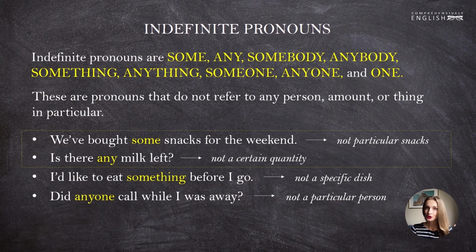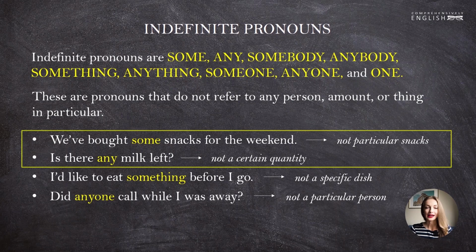Please note that in the first two examples, some and any are determiners. What makes them determiners? Those of you who have watched my previous videos on pronouns already know the answer. They are determiners because they are followed by nouns. Some snacks, any milk. If I ask, would you like some? Some in this question will function as a pronoun.